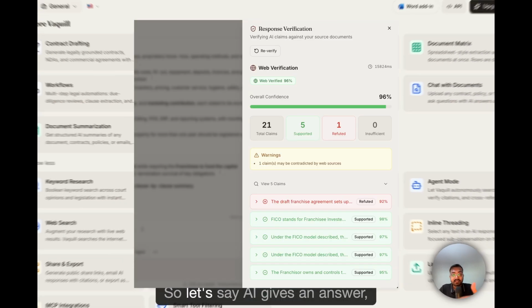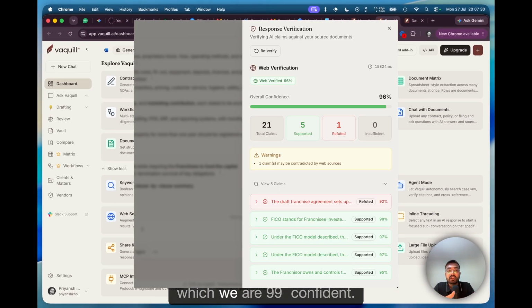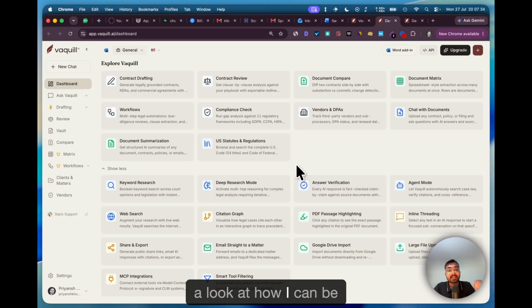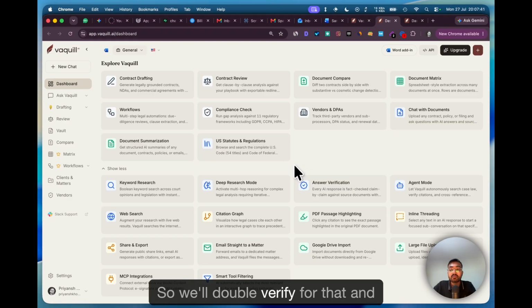Answer verification. Let's say AI gives an answer which we are 99% confident about, but if you want to take a look at how you can be 100% sure, we do have a little verify button as well, which you can click. We'll double verify for that and go through the whole process.